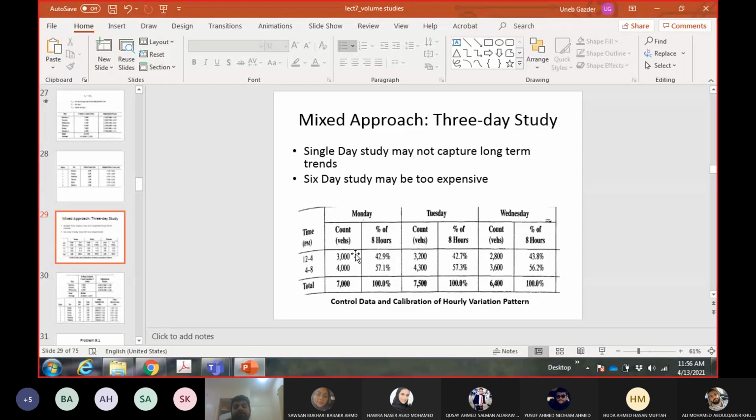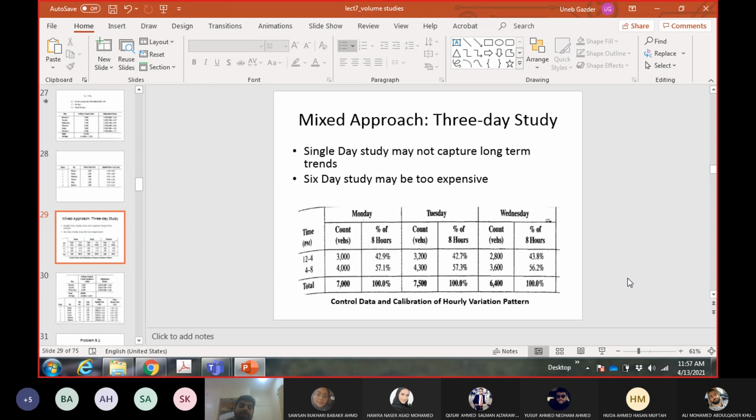They did the total for each day, and then from the total, they have calculated the proportion which you use as the expansion factor. So this is 3000 upon 7000, 42.9%, and 4000 upon 7000, 57.1%, and the same thing for all the days.